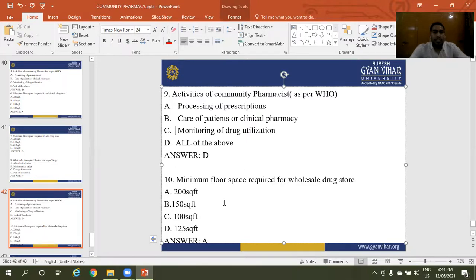The next question is minimum floor space required for a wholesale drug store. Option A is 200 square feet. Option B is 150 square feet. Option C is 100 square feet. Option D is 125 square feet. The right answer is 200 square feet. The right answer is A.